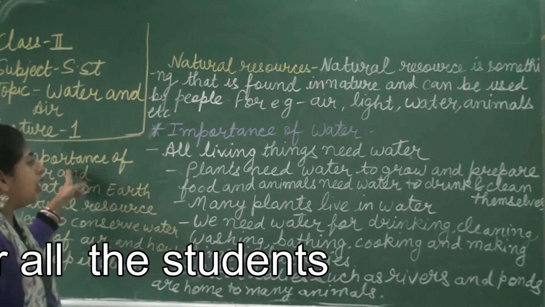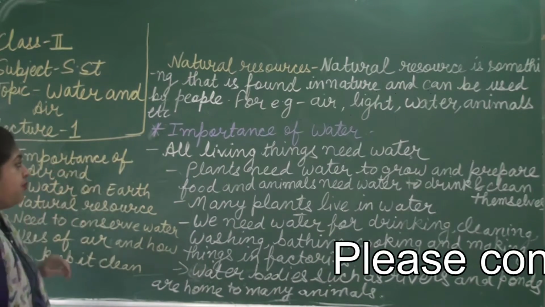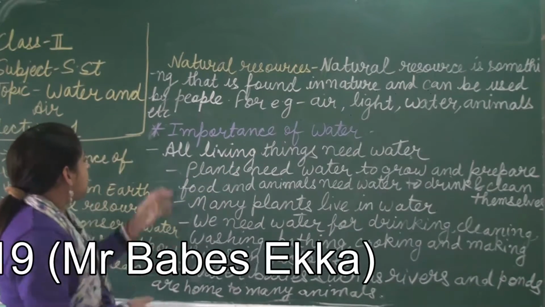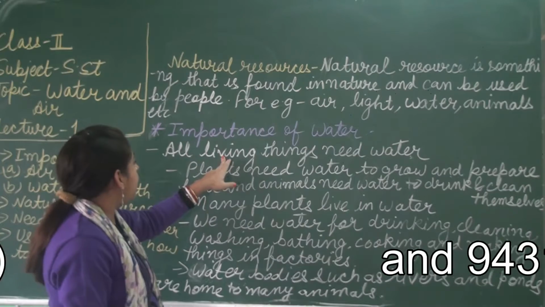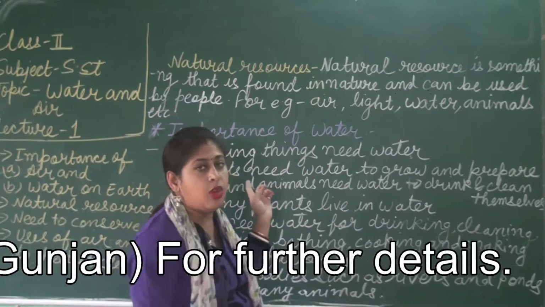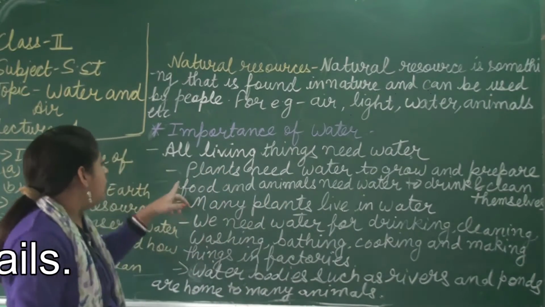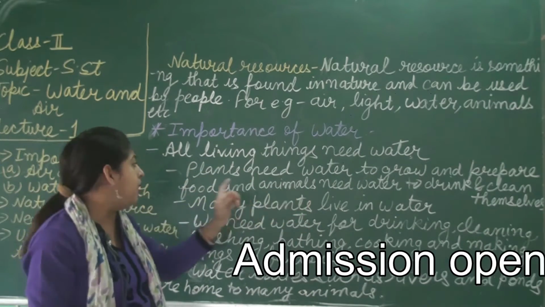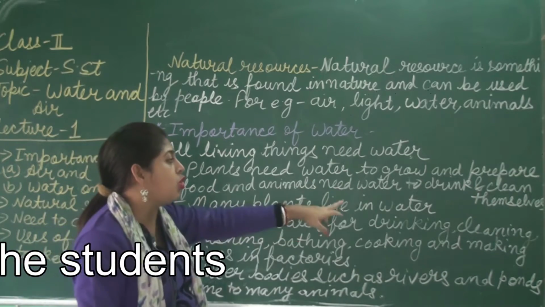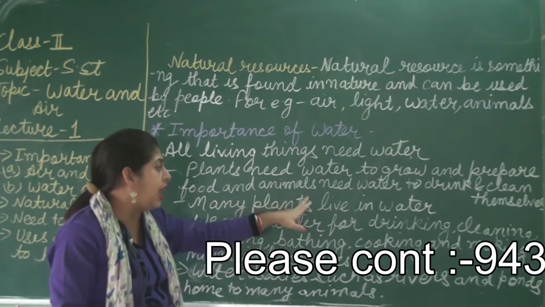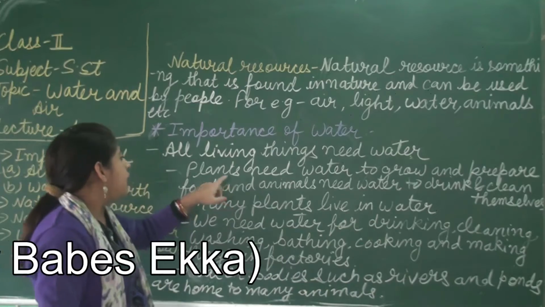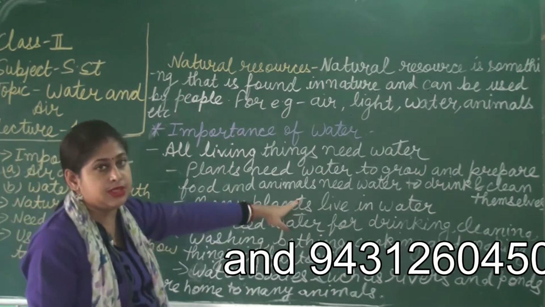Second, now we will come to the importance of air and water. First is the importance of water. Now here we will go point-wise. All living things, whether plants, animals or human beings, need water to live and grow. Plants need water to grow and prepare food, whereas animals need water to drink and clean themselves. These are the uses of water by plants and animals.